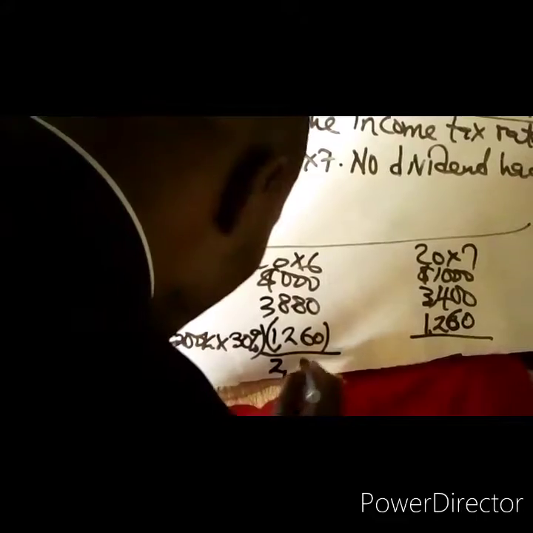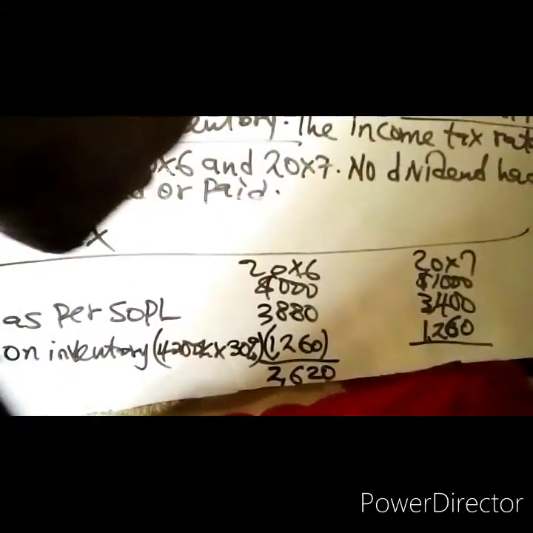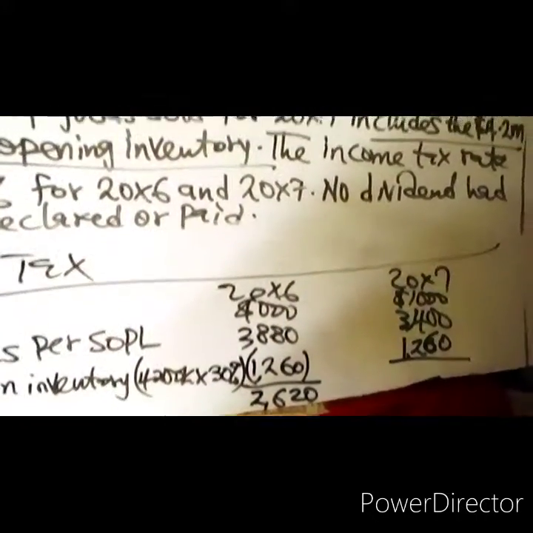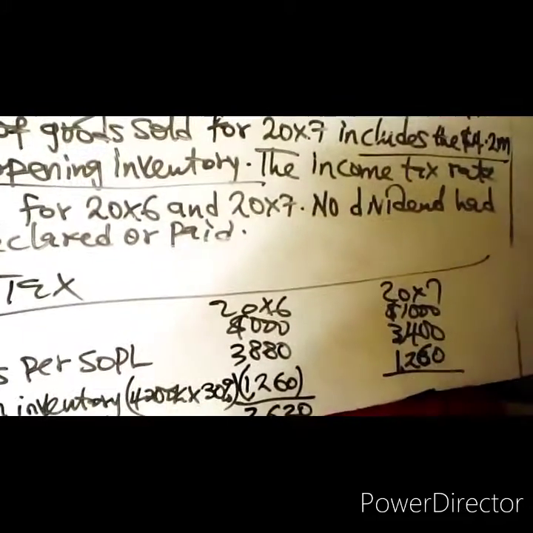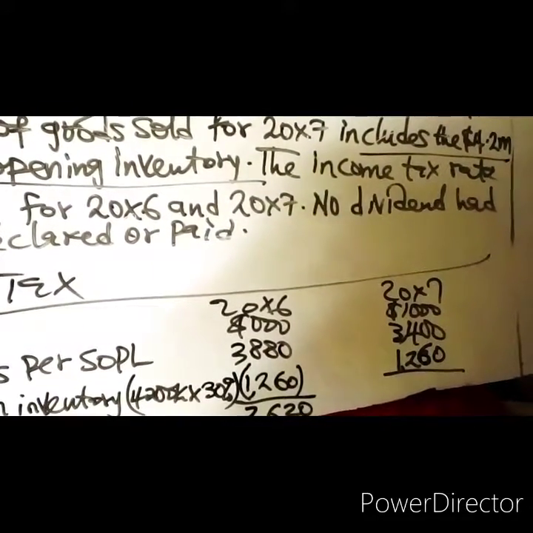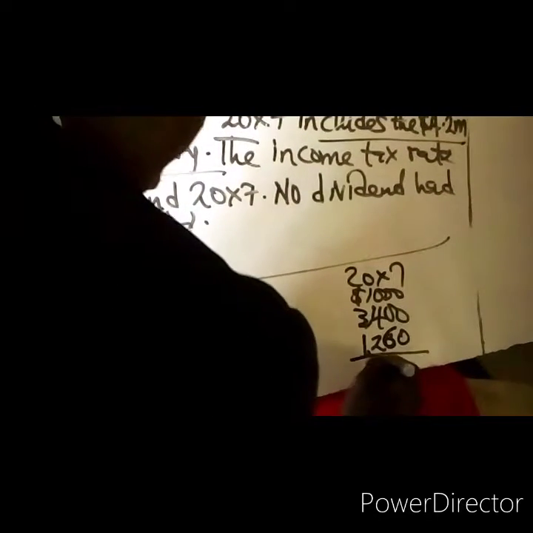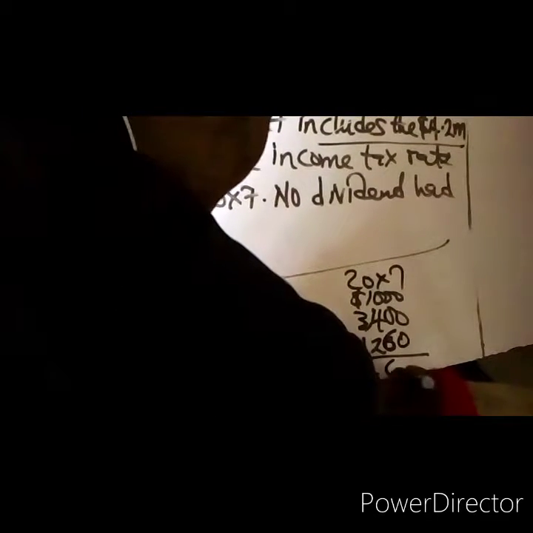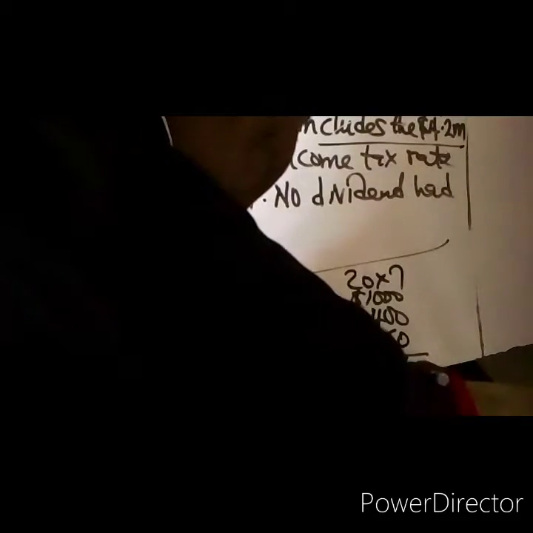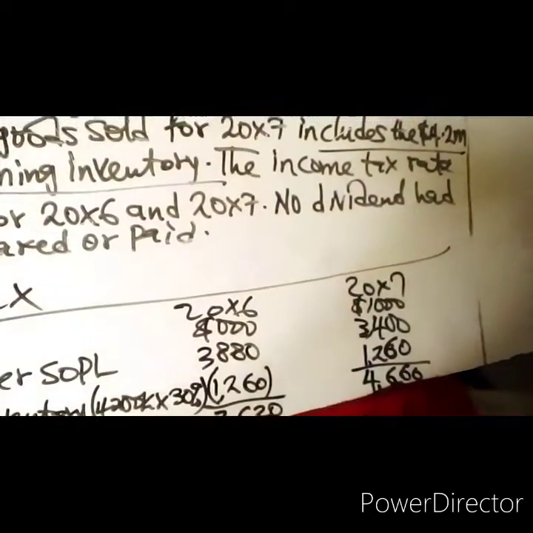Then you have 2,620. Then for 20x7, 3,400 plus 1,260, and that will give us 4,660. Then you now charge that tax.